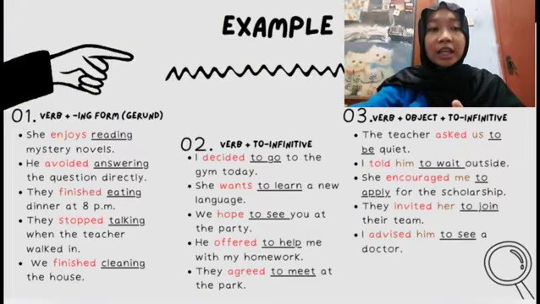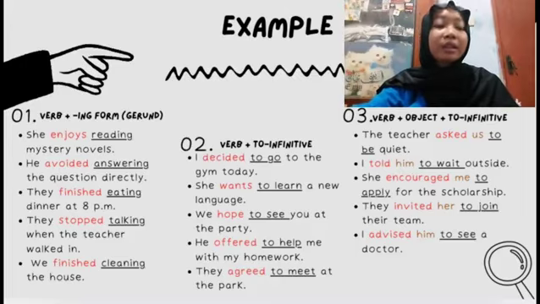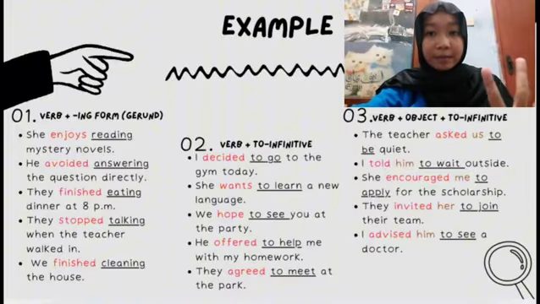Number 2, he avoided answering the question directly. So the verb is avoided and the gerund is answering. Number 3, they finished eating dinner at 8 p.m. So the verb is finished and the gerund is eating.